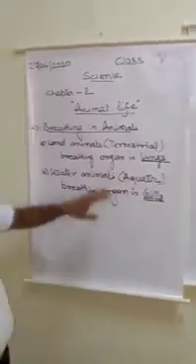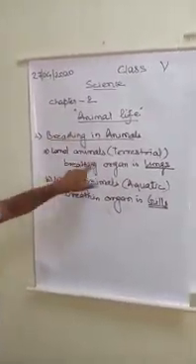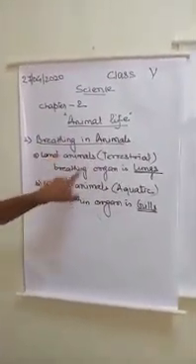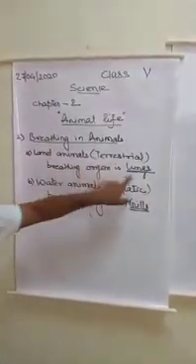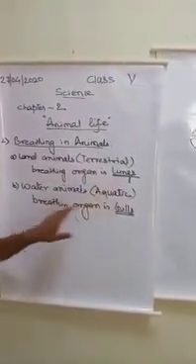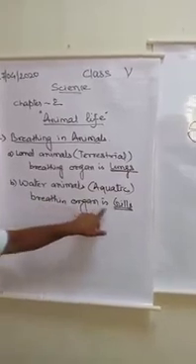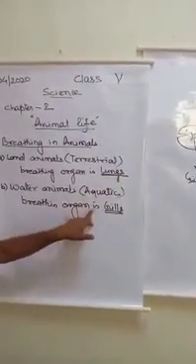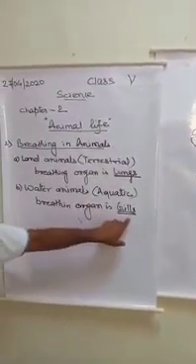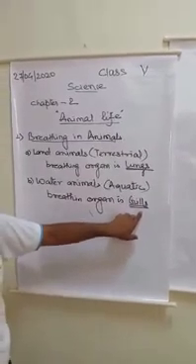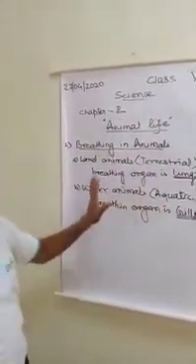What was the breathing organ in land animals? The breathing organ in terrestrial animals or the land animals is lungs, whereas the breathing organ in aquatic animals or the animals living in water is gills. Okay? Now, is it clear up to this one?